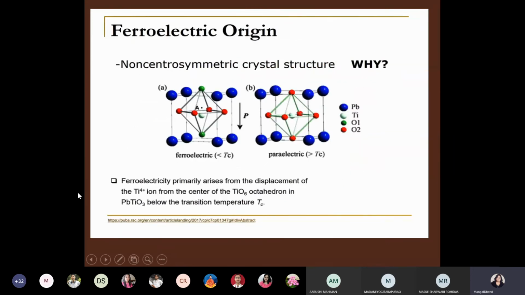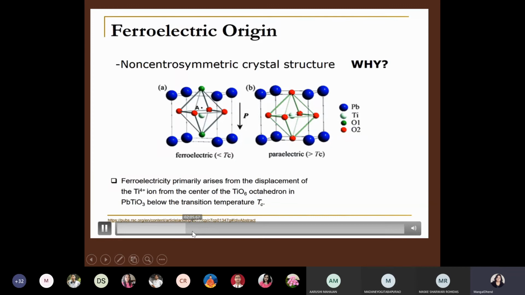A prototypical material whose molecular dipole moments do align and is ferroelectric is lead titanate. Lead titanate has a non-centrosymmetric crystal structure. This is because its ferroelectric properties arise from the displacement of the titanium atom from its oxygen octahedron center, as can be seen in Figure A. The off-center titanium atom is positively charged, which results in a net dipole moment for the crystal cell oriented downward. Thanks to lead titanate's crystal structure, the crystal cell's dipoles are oriented in the same direction, which makes lead titanate ferroelectric. The direction of charge can also be switched if an electric field is applied.